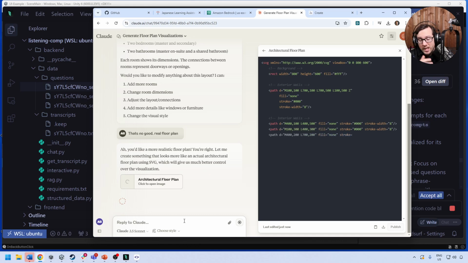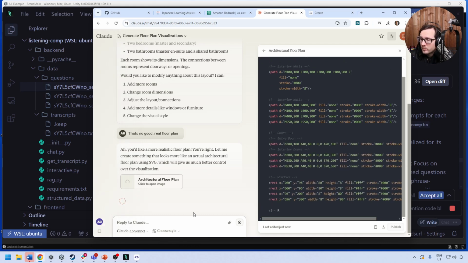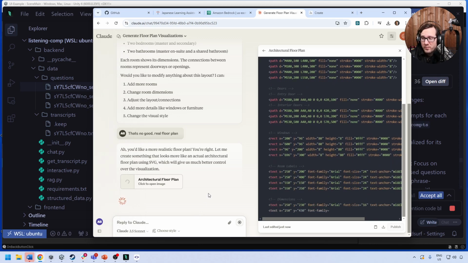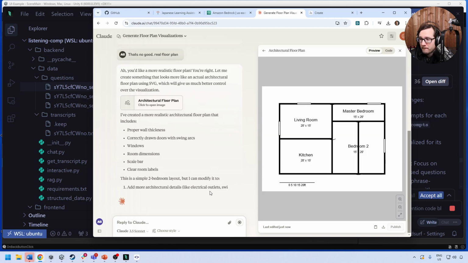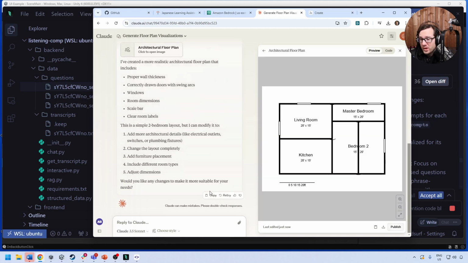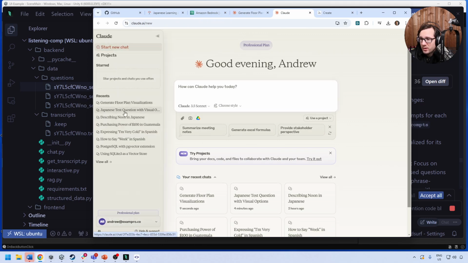Now it's trying to use SVG. I can't imagine it can do it. I really don't think it can do it, but we'll let it try. Actually, that's not bad. Okay, great. Let's give it something more advanced. So I'm going to go back to the other one, and we'll go back to our history here.